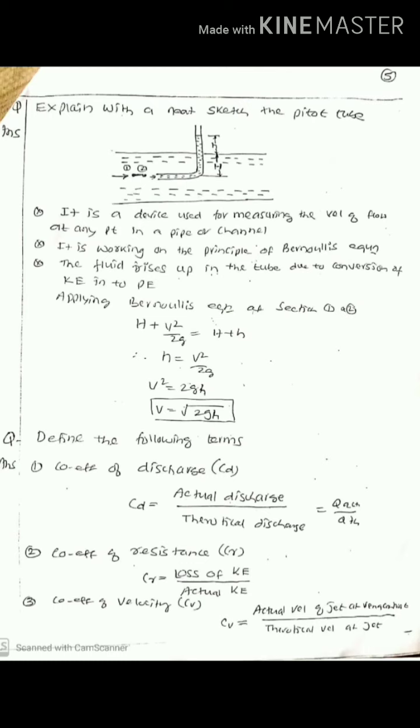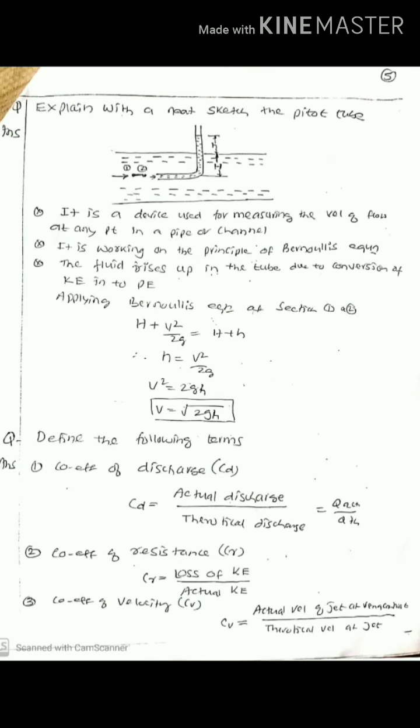Some of the common definitions you can expect in the examinations are these. Coefficient of discharge, called CD, is the ratio of actual discharge to theoretical discharge. CD is equal to Q actual divided by Q theoretical. Second is the coefficient of resistance, called CR. It is the ratio of loss of kinetic energy to the actual kinetic energy.